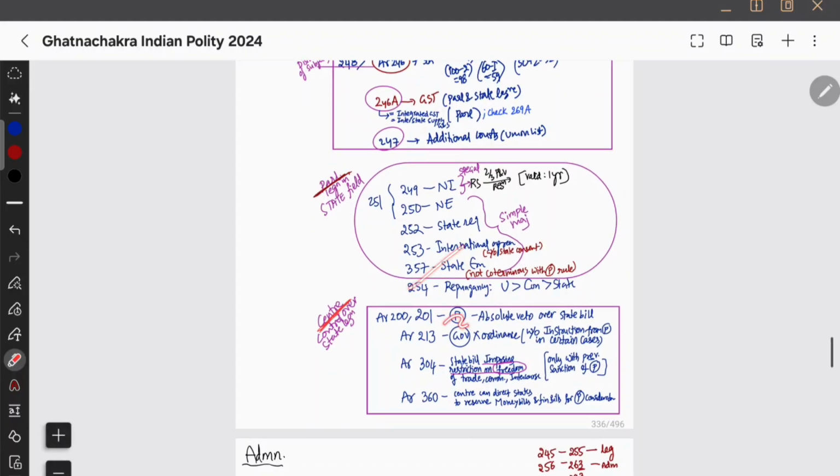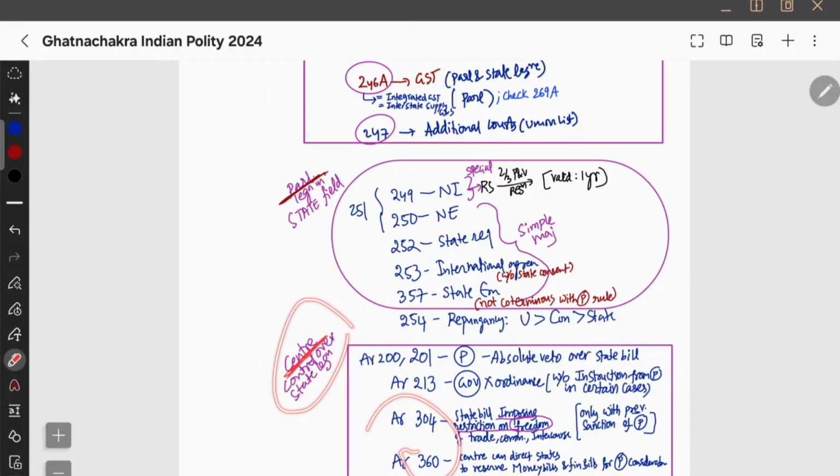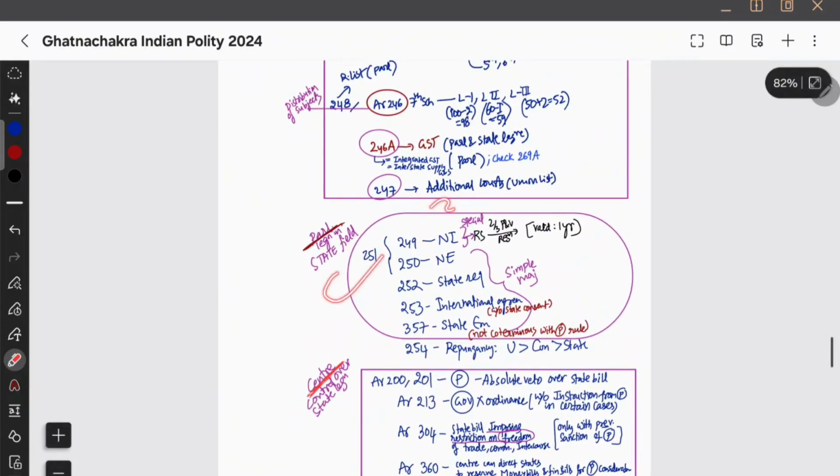Okay, that is in the 357, and then repugnancy देखा हमने 254 में, union greater than concurrent greater than state, and the central's control over the state legislation, of course, it is through ordinances, and then money bills etc. इसमें सेंटर कंट्रोल करेगी स्टेट लेजिस्लेशन को. Parliament भी कंट्रोल कर सकती है, union government भी कर सकती है. So that is what they are mentioned in the other two boxes.